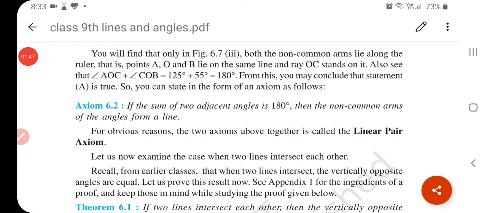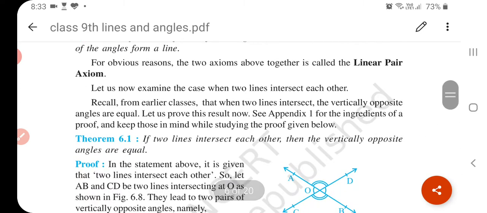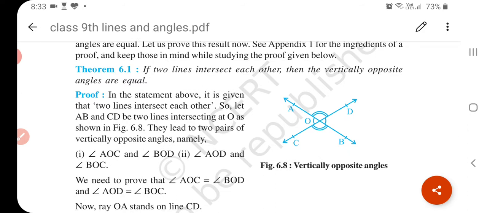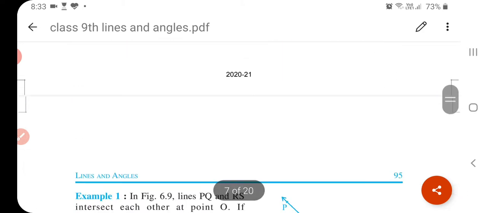Now we know that theorem 1 is, if two lines intersect each other, then the vertically opposite angles are equal. We learned about it in our previous video, how we find that the vertically opposite angles are equal. Understand? Now let's see the examples.